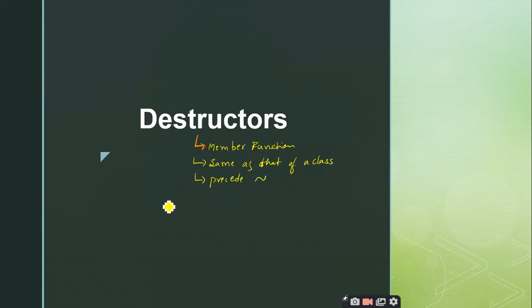That's it. Right. And the purpose of this destructor is to deallocate the space for the object. So when the object is coming out of the scope, then you should deallocate the space. What is the need for deallocation? We had a long discussion on this while discussing dynamic memory management. It is the responsibility of the user to allocate the space and to deallocate the space. The allocation is done by using the new operator, whereas the deallocation is done by using which operator?